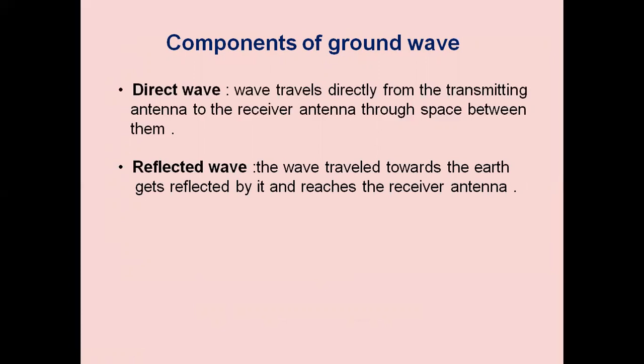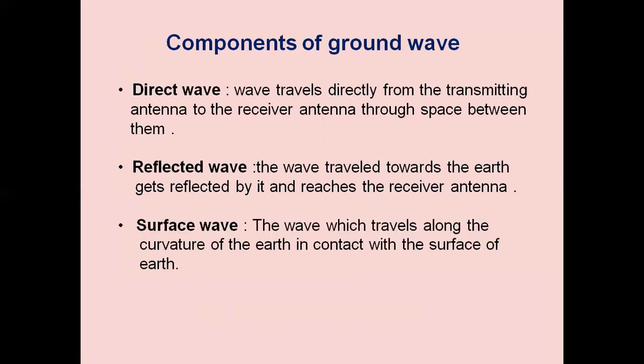The second one is the reflected wave. The wave traveling toward the earth gets reflected by it and reaches the receiver. Some of the waves, when they are striking the ground, will be reflected. The reflected wave will be received at the receiving antenna. So this is the reflected component of the ground wave.